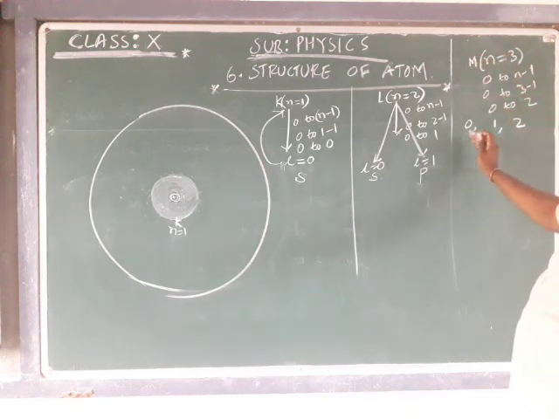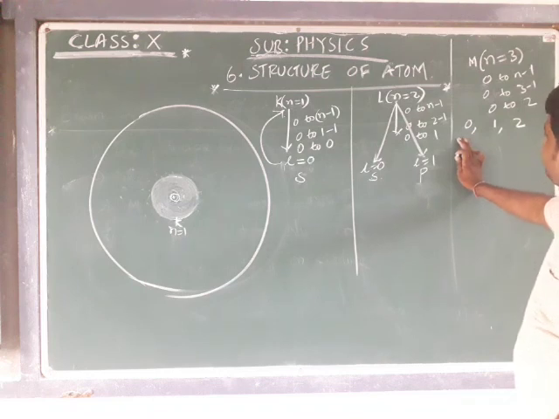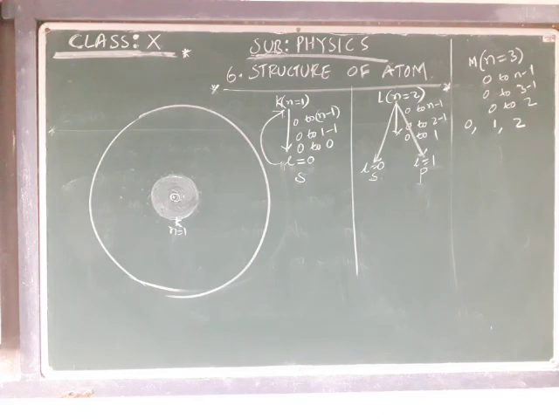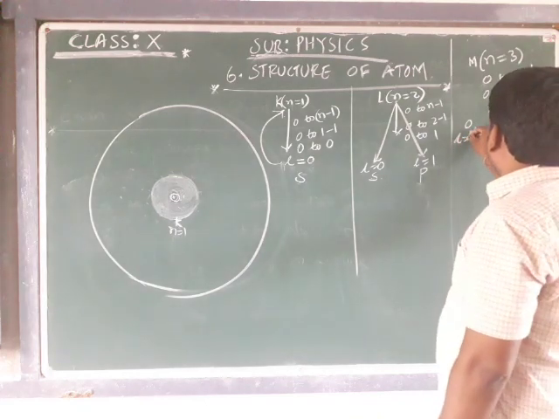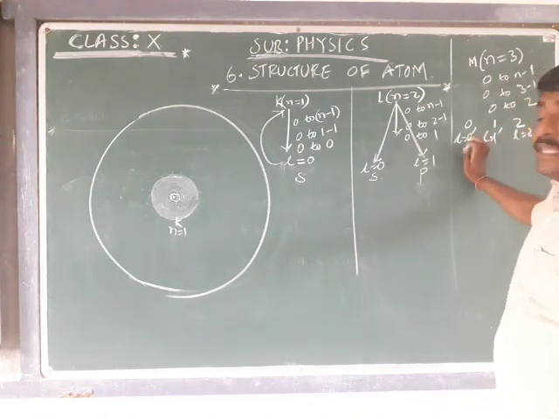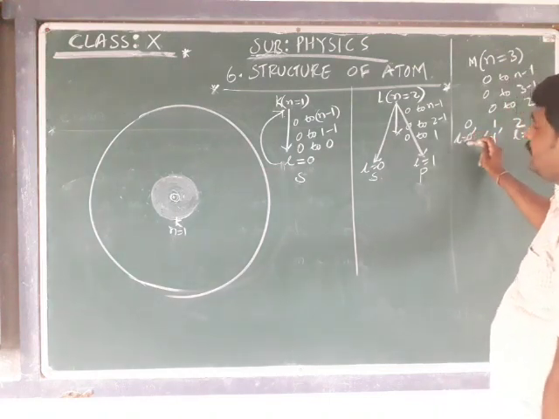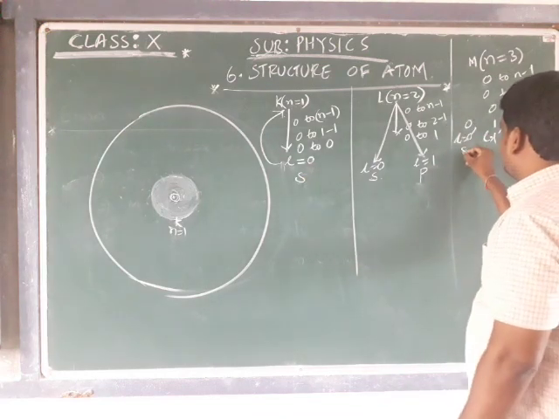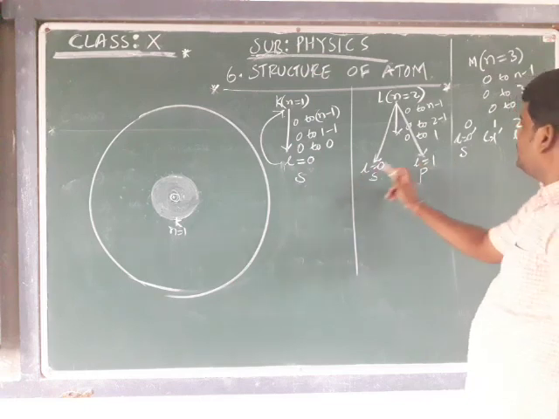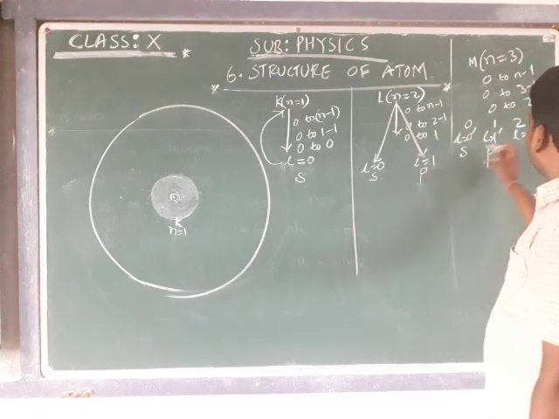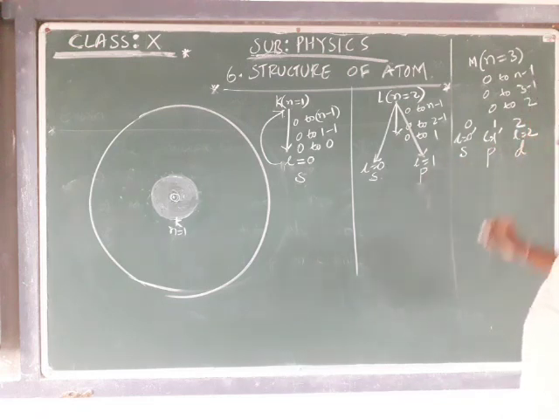How are they referred to? The angular momentum quantum number L is equal to 0, L is equal to 1, and L is equal to 2. Then how are they denoted? We know that if L is equal to 0, it is represented by S. If L is equal to 1, it is represented by P. If L is equal to 2, it is represented by D.